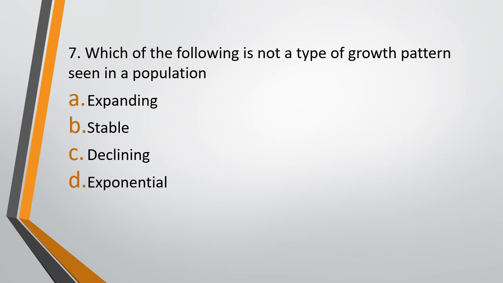The correct answer is option B. Exponential. There is no such growth pattern seen in a population as exponential growth pattern. It can be an expanding population, it can be a stable population, it can be a declining population.